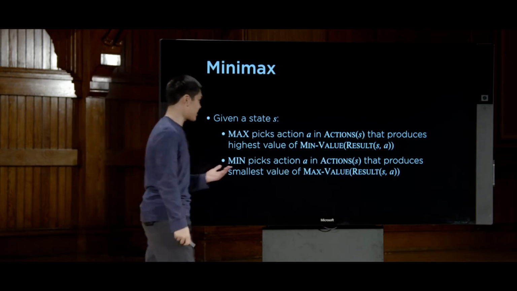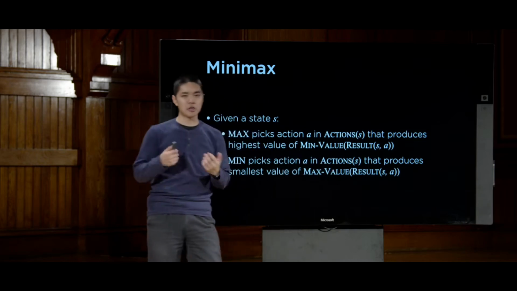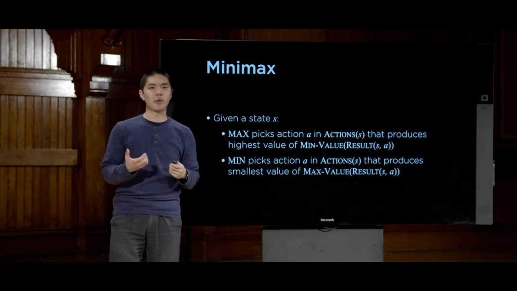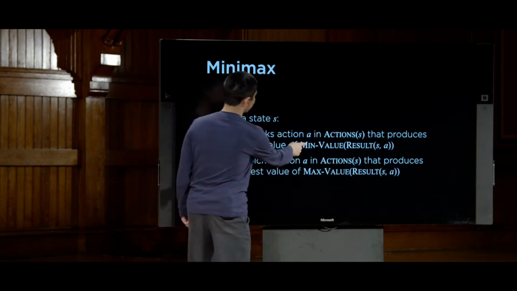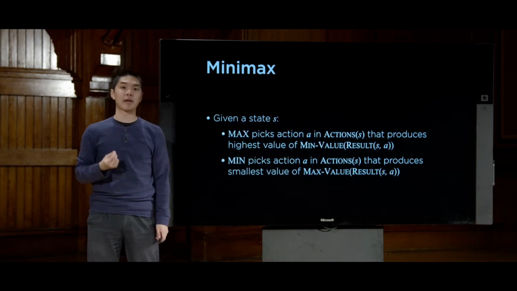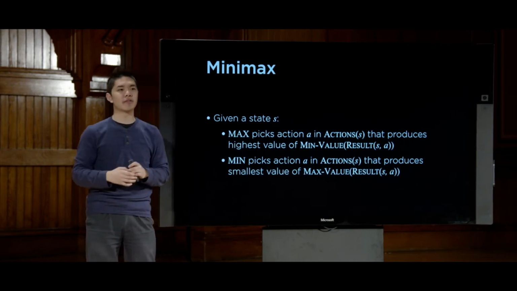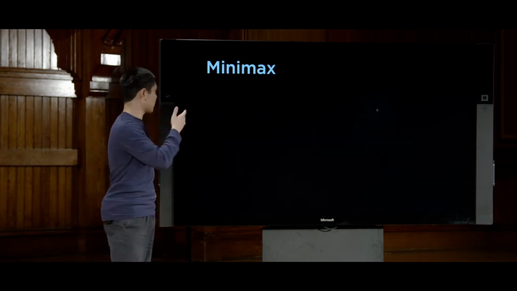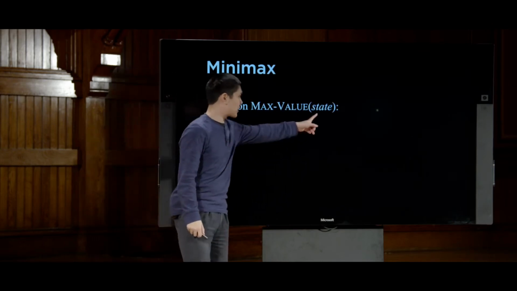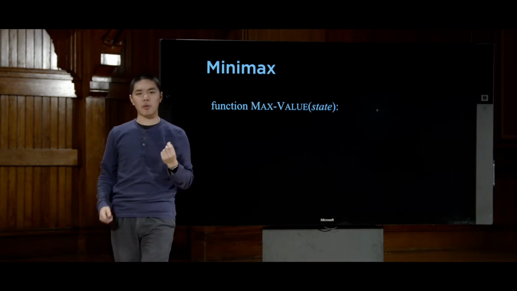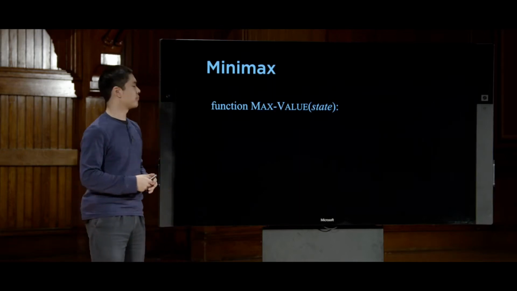And now we need to turn our attention to these two functions, max value and min value. How do you actually calculate the value of a state if you're trying to maximize its value? And how do you calculate the value of a state if you're trying to minimize the value? If you can do that, then we have an entire implementation of this min-max algorithm. So let's try it. Let's try and implement this max value function that takes a state and returns as output the value of that state if I'm trying to maximize the value of the state.